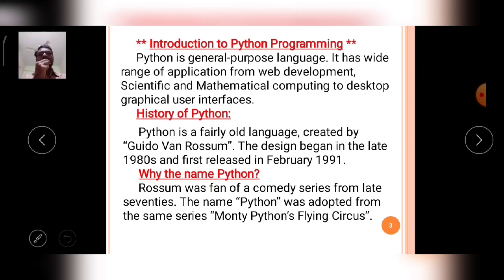This high level language is used for web development programming, scientific and mathematical programming, and desktop graphical user interface programming also. That means the Python language supports GUI programming also.